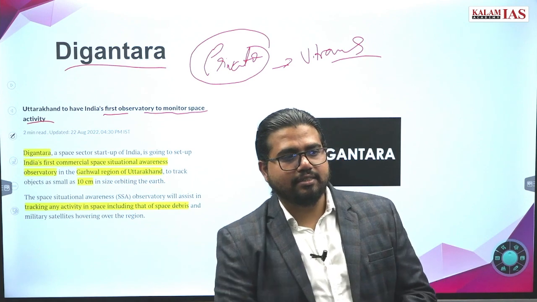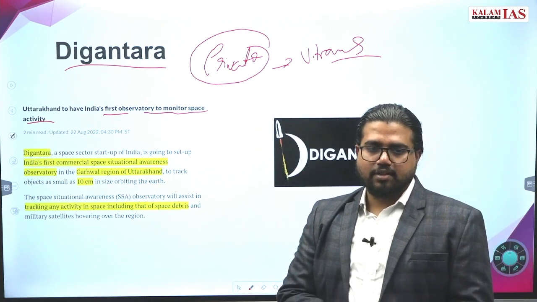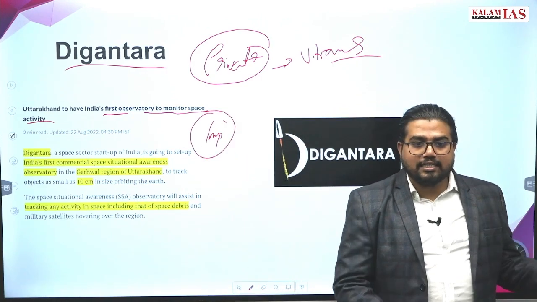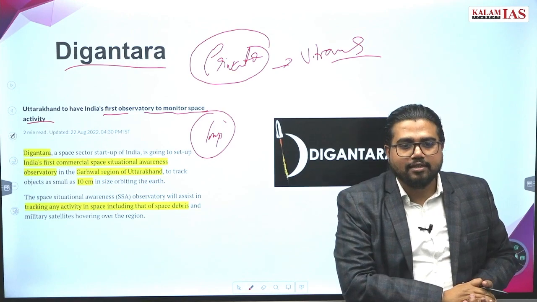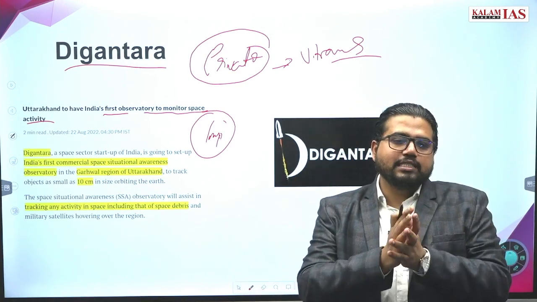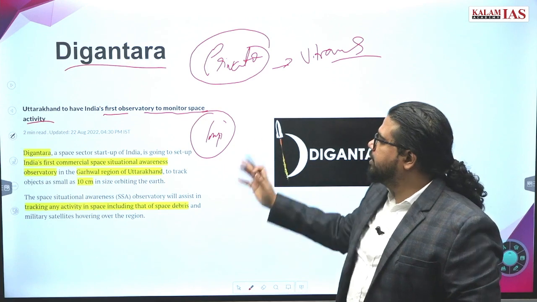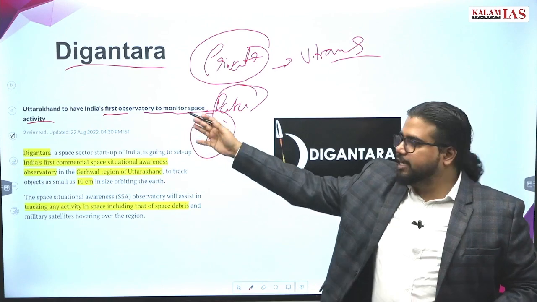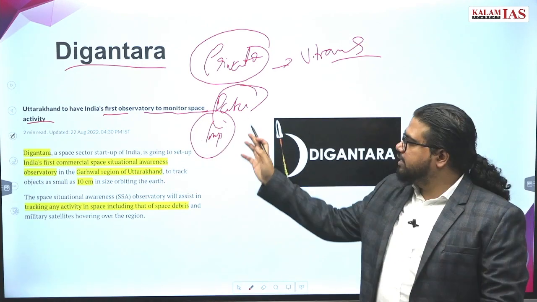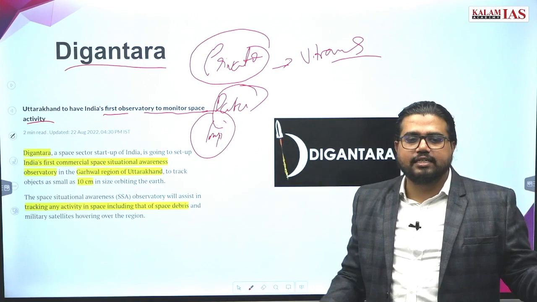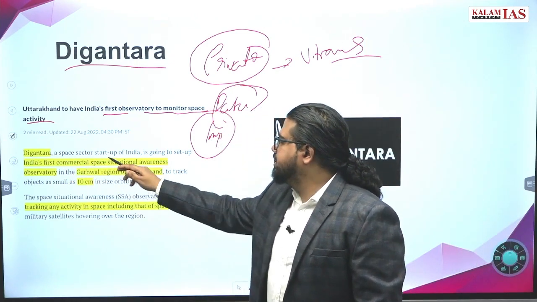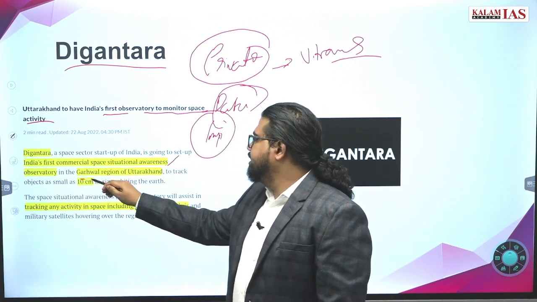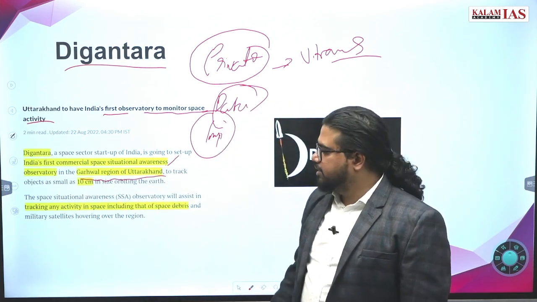Why is this important? What is the importance of this? Some Chinese satellites are observing India. So you need to at least know which satellite is observing India. To get all that data and information, this space observatory Digantara will function. This will look at the other space activity happening over Indian space. It is a space sector startup, India's first commercial space situational awareness observatory. It is also to be installed in the Garhwal region of Uttarakhand.